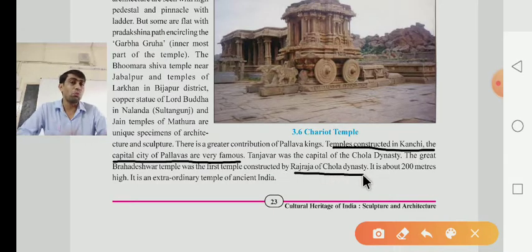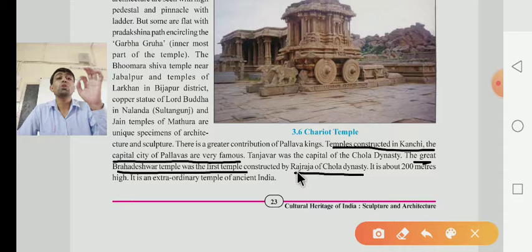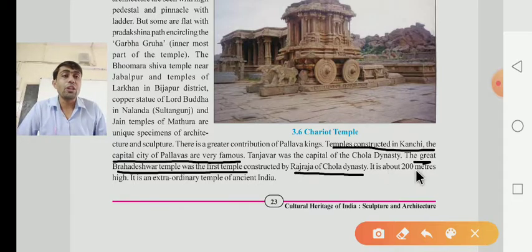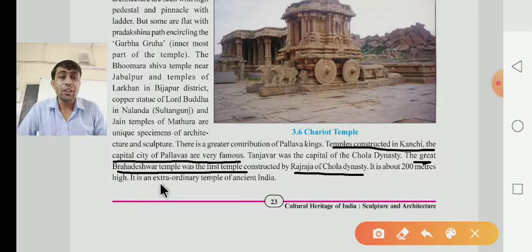Dear children, this is the most important. The great Brahmdeshwar temple was the first temple constructed by Raja Raj of the Chola dynasty, and it is about 200 meters high. How much? It is near about 200 meters high, and it is an extraordinary temple of ancient India. That's why it is also known as the extraordinary temple of ancient India.